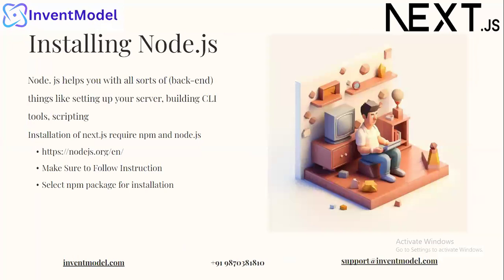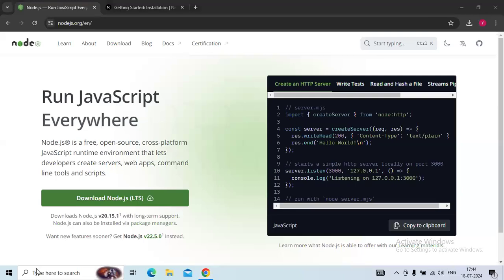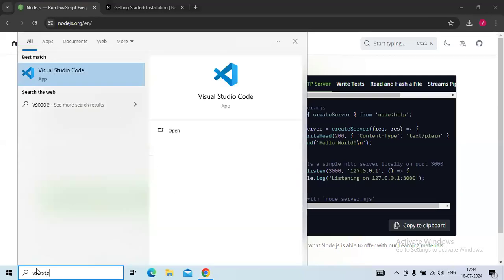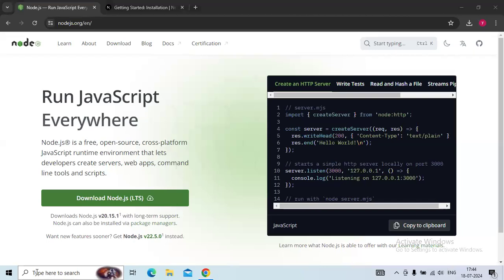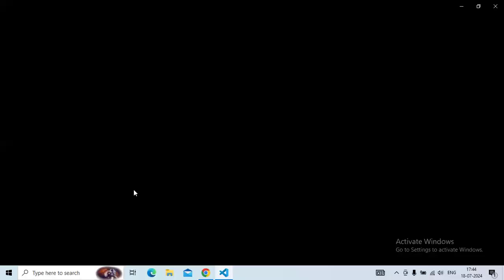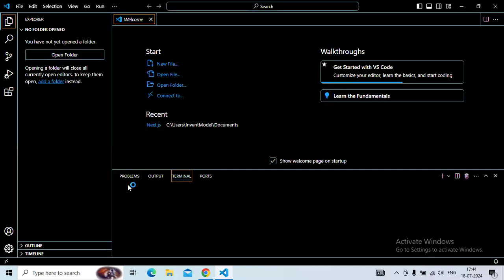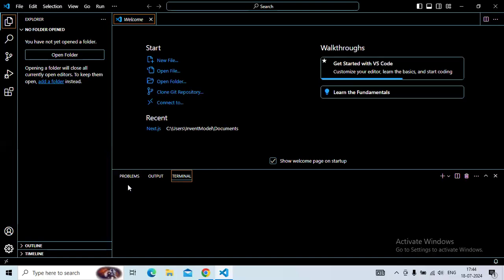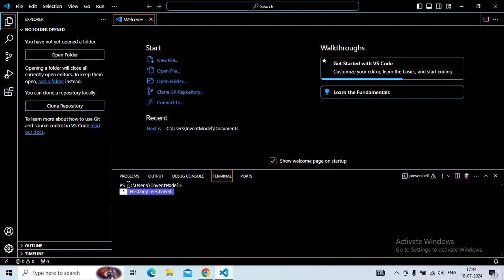Now, in this presentation, I will be using VS Code as my editor or IDE, known as Integrated Development Environment. Of course, you can use any other code editor. Now, let's open up VS Code. And before opening up the folder, we will install some extensions for our code usability, which we are going to use throughout our presentation or course.